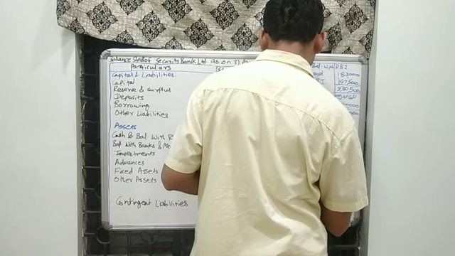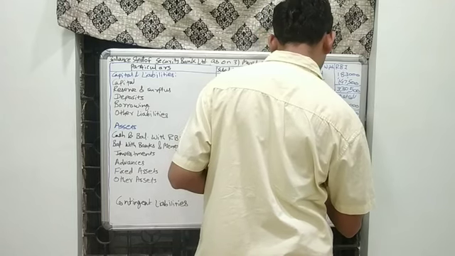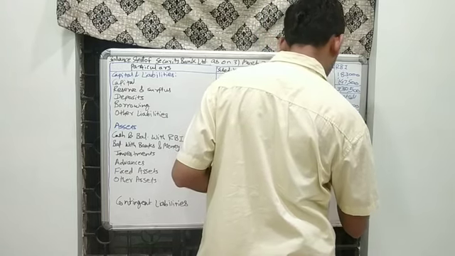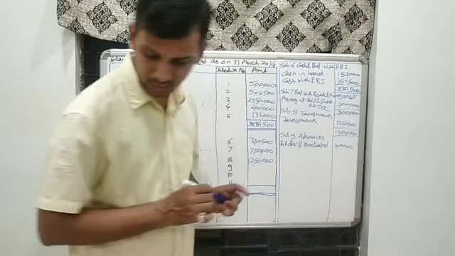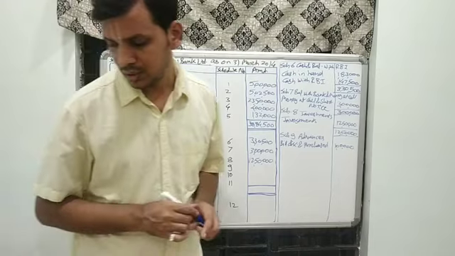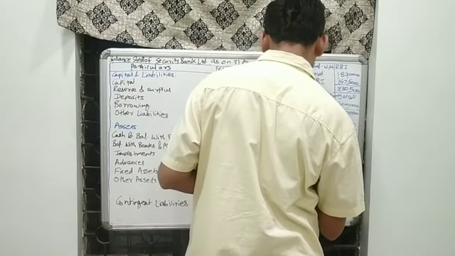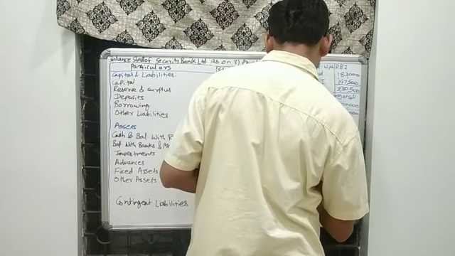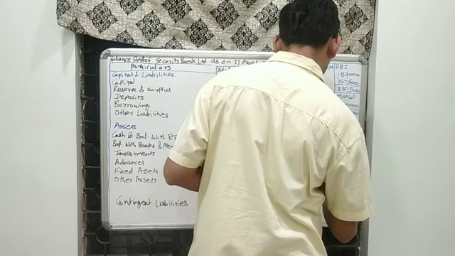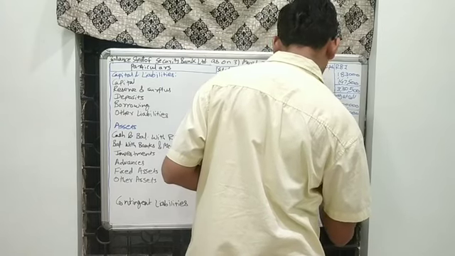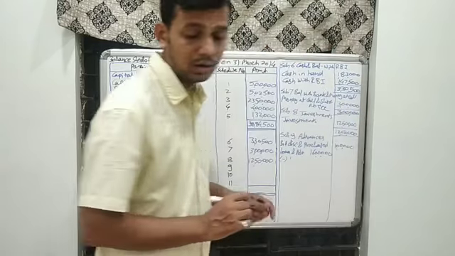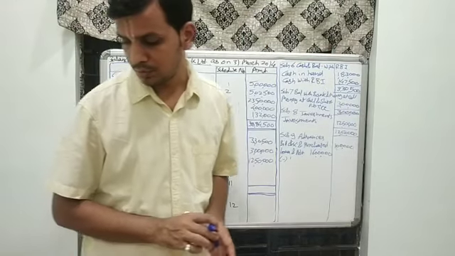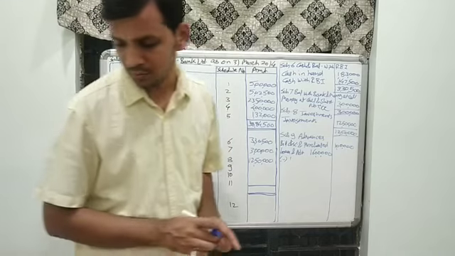Next is loans and advances for 16 lakh, out of which, in the adjustment, we have been asked to create a provision for doubtful debts.